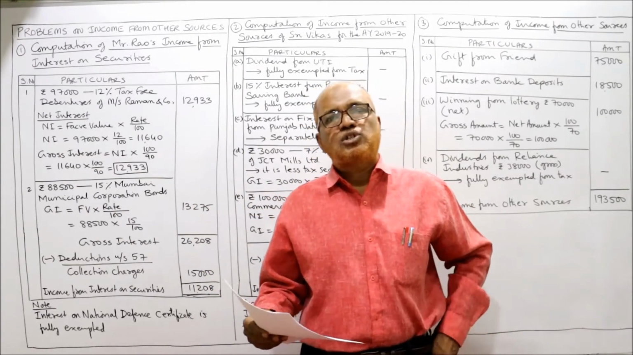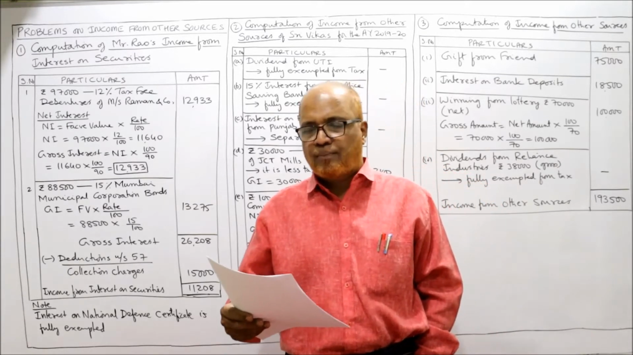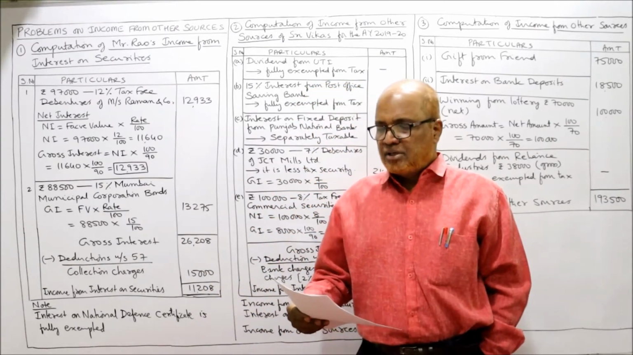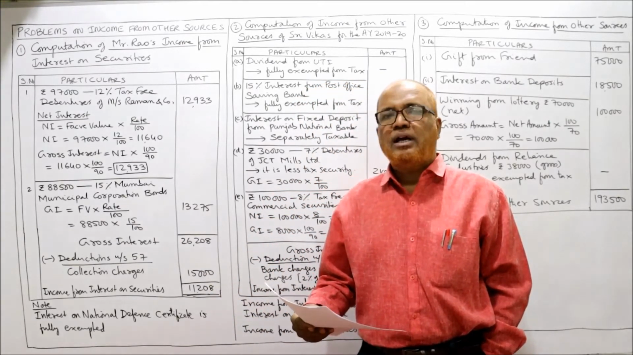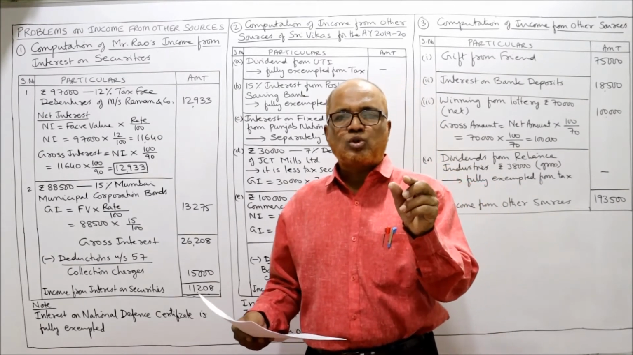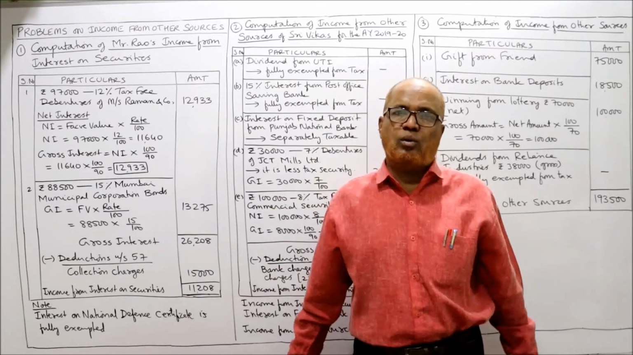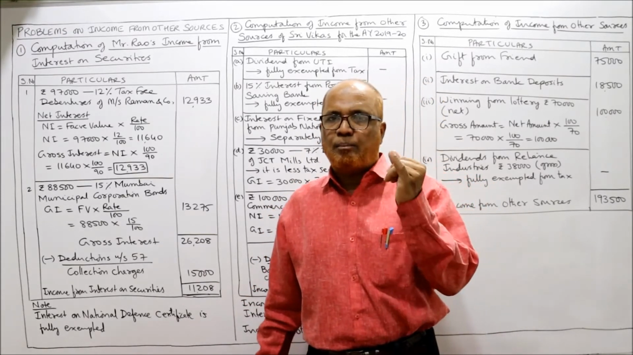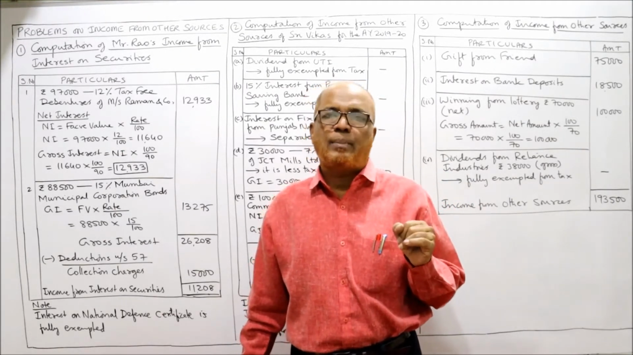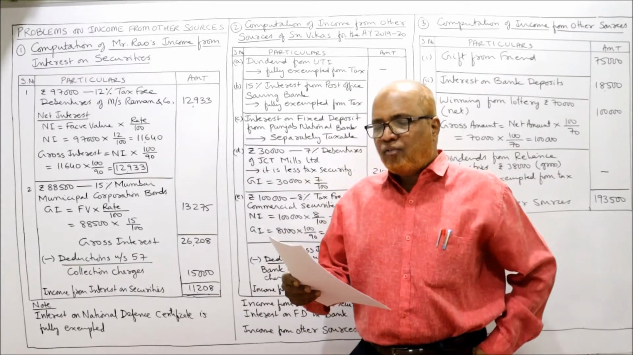I am reading out the first problem. From the following information, compute Mr. Rao's income from interest on securities. So for the assessee Mr. Rao, we have to compute income from interest on securities. There is a specific procedure and method of how to compute the income from interest on securities. Remember, securities means the bonds issued by the government and debentures issued by companies. These are called securities. Now, here 4 points are given.